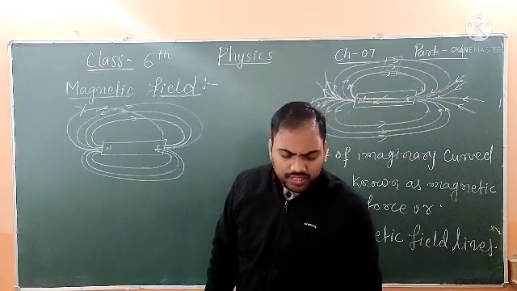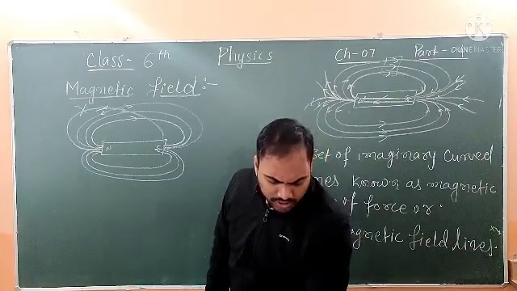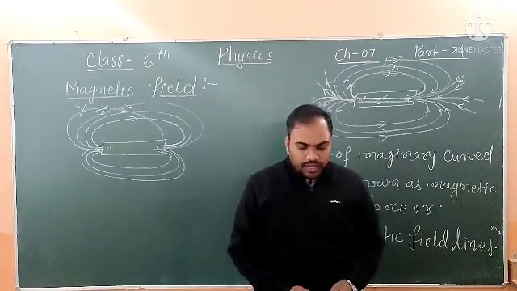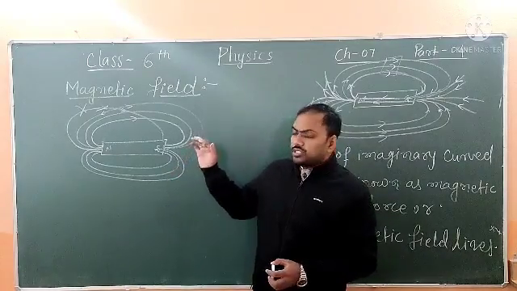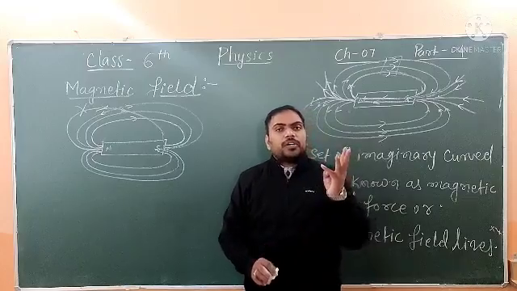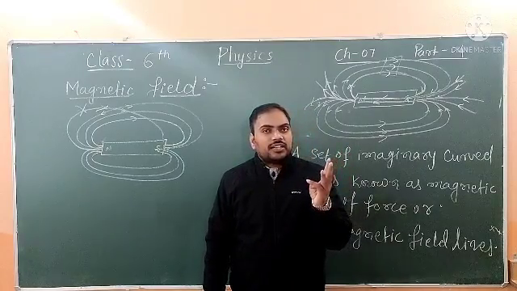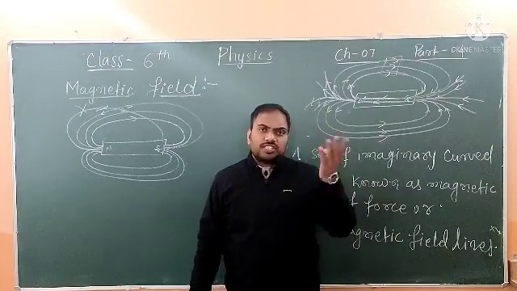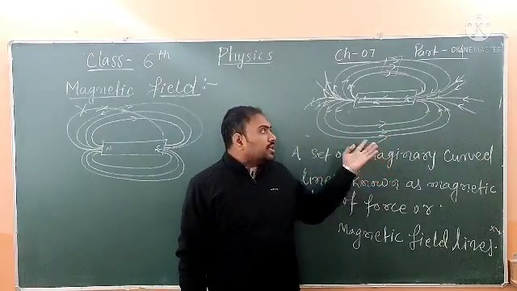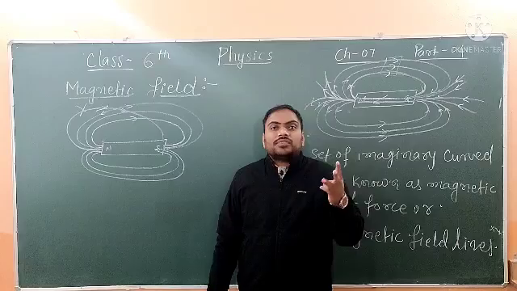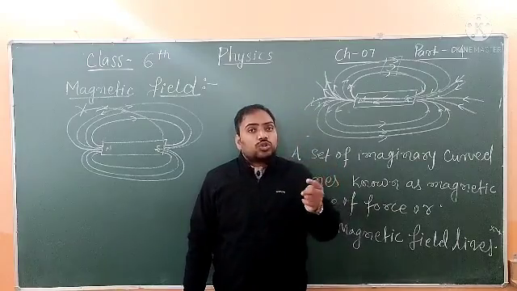So we have done all the properties. Now I am just recalling them for you. The first property of magnetic field lines says that they always emerge from the north pole and end at the south pole. The second property shows that magnetic field lines always make a closed loop.